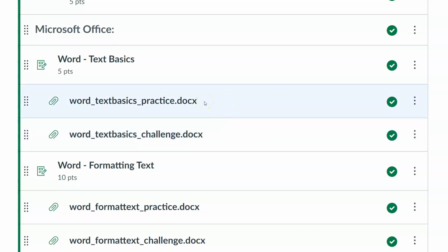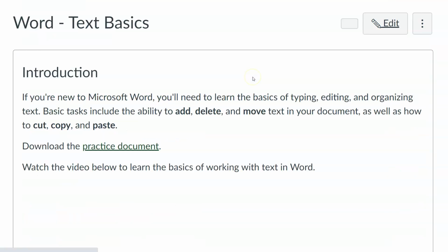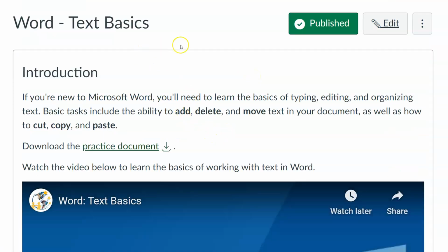So the practice file, you're working through these things, you're trying to figure out how to do this stuff, but you're also playing around. So you may change things up or add things. That's totally fine. You'll never turn in this practice file. Okay, you're only going to turn in the challenge file. So you need to be a little bit more precise with these on how you're doing things, but the practice ones, play around with stuff, have fun with it. Okay, so there's that. So let's take a look at inside here. You can download them from here, and I'll show you the screen when you get to it in a second. It just says download, or you can also download them from inside the actual assignment.